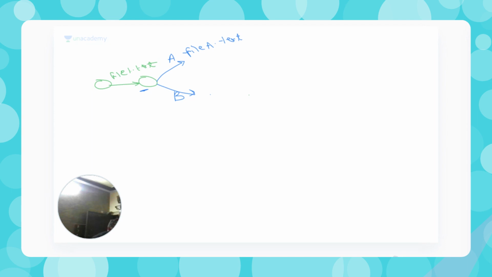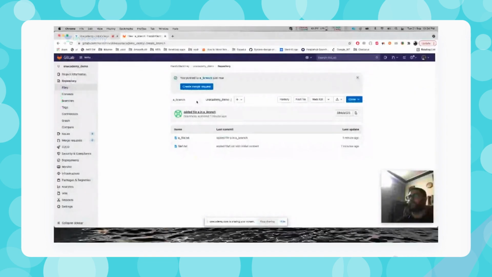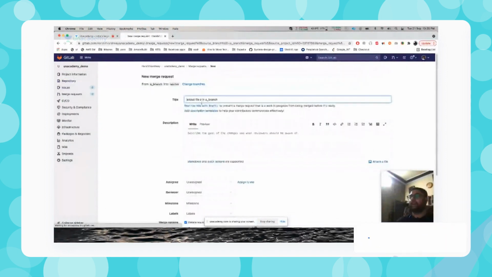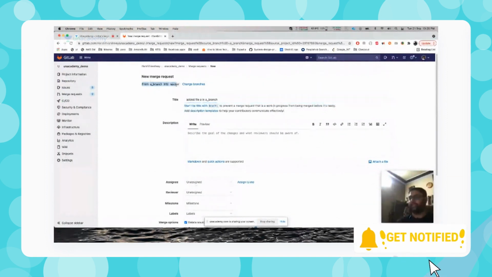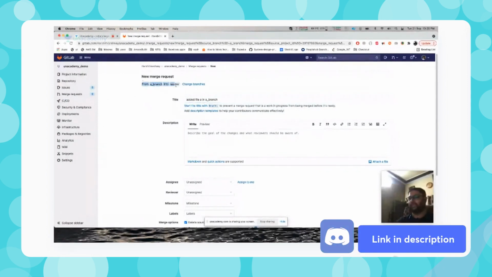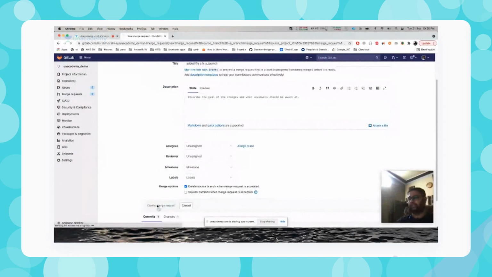So there are a couple of ways. One way is doing it from the command line, and the other way is doing it through the terminal. Okay, let me share my screen once again. So here you can see I can create a merge request. When I create a new merge request, I basically want to merge a branch into the master. It's clearly saying that. If I want to change the branches, I can do this, but eventually my target was this only. So I'll create a merge request.